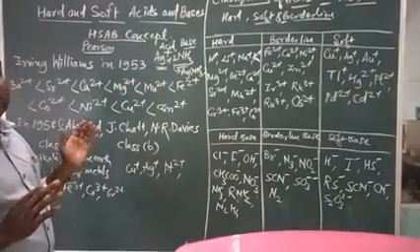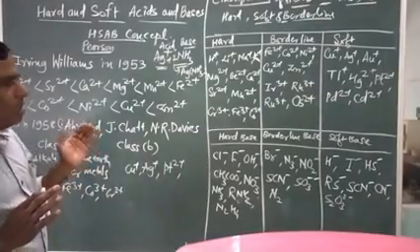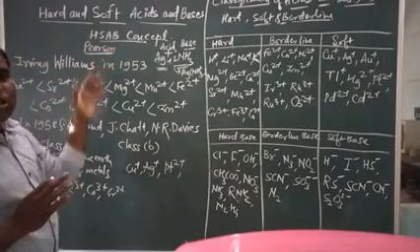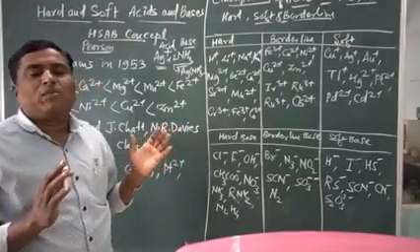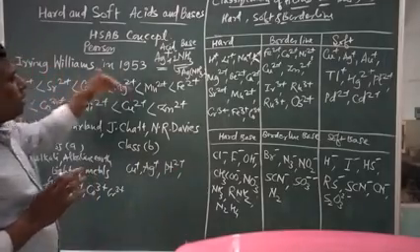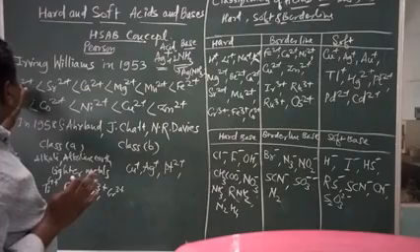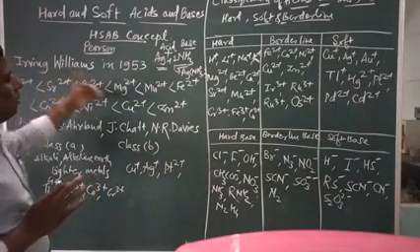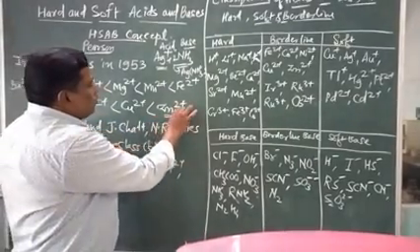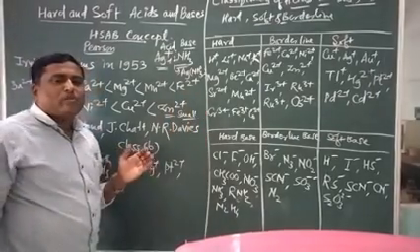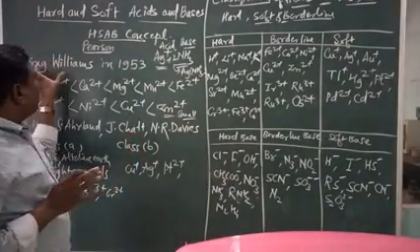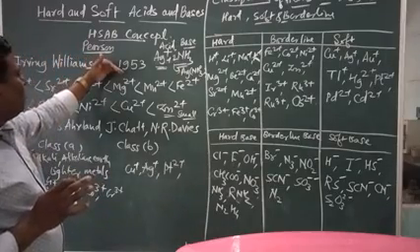Why do the stabilities of the complexes increase? This was explained by the scientist Irving Williams in 1953 on the basis of the decreasing size of the cations. The size decreases from barium 2+ to Zn2+. Barium possesses a very large size, whereas Zn2+ possesses a very small size. When the small Zn2+ is taken, it forms highly stable complexes. This idea was given by the scientist Irving Williams in 1953.